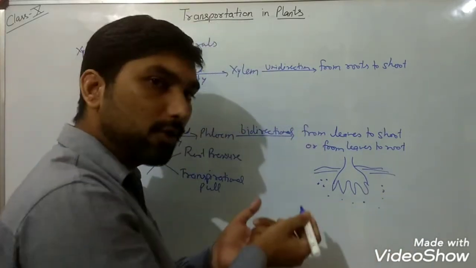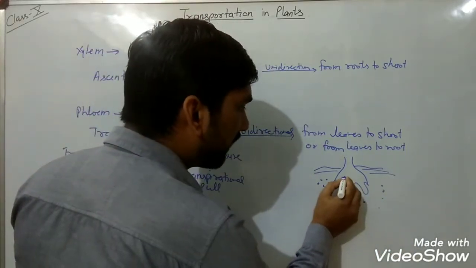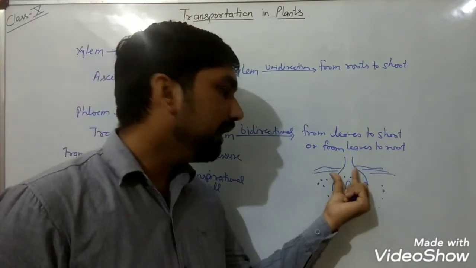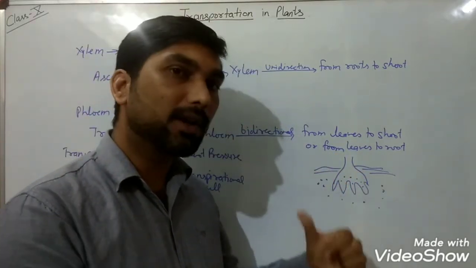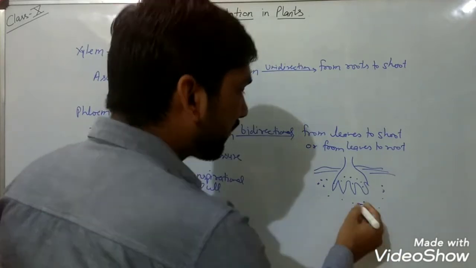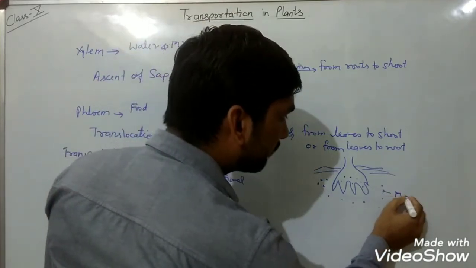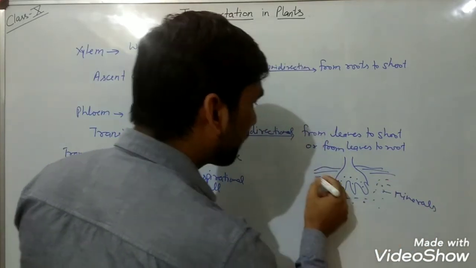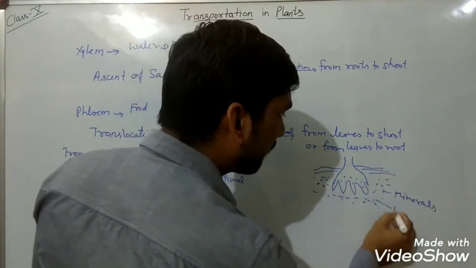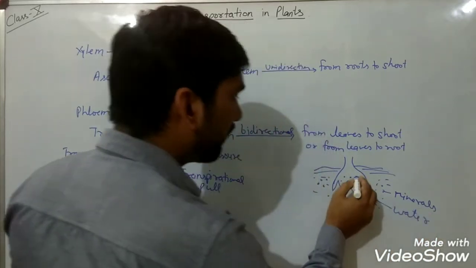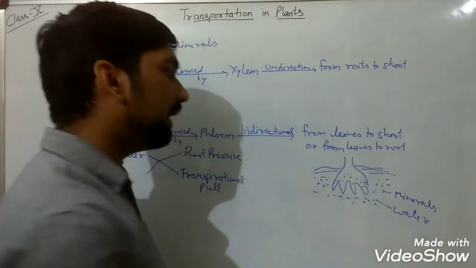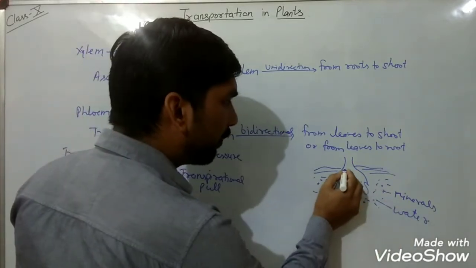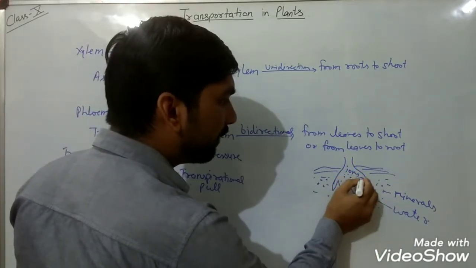When these minerals are absorbed, the amount of minerals will be more in the plants, and the amount of water will be less in comparison. When we consider the amount of water and minerals in plants, the minerals in the form of ions will be more in comparison to the soil.